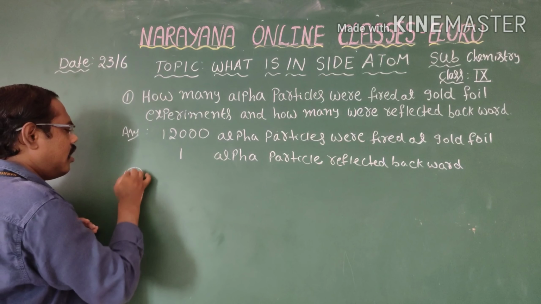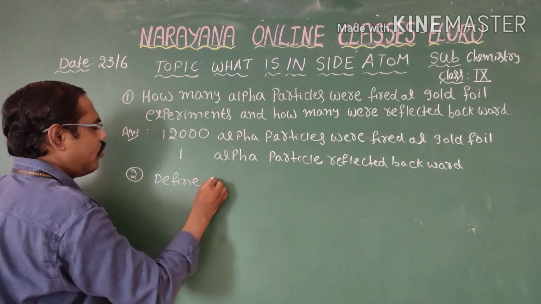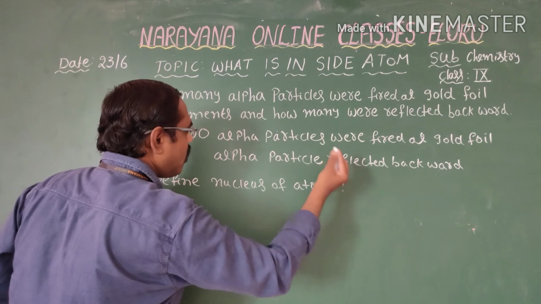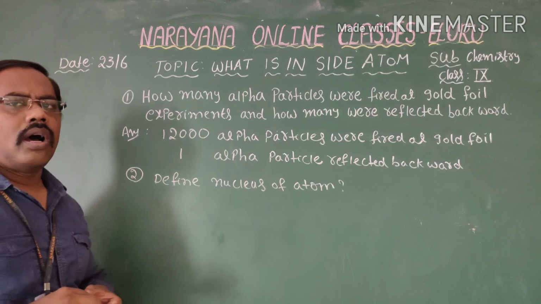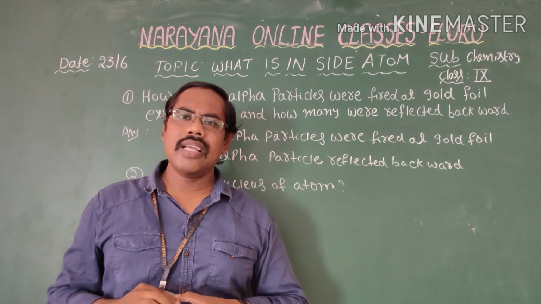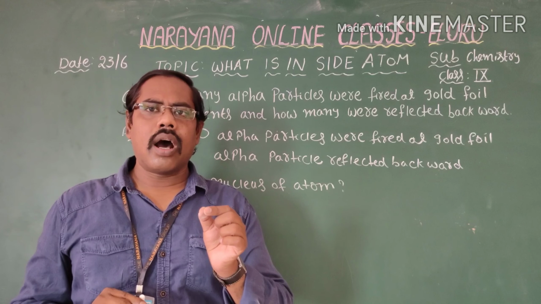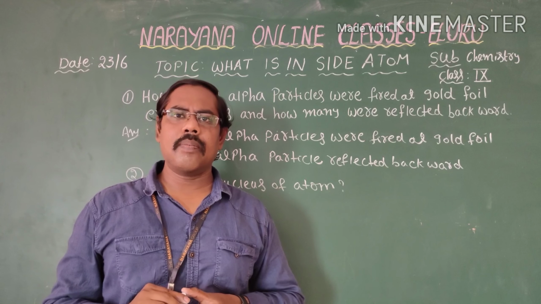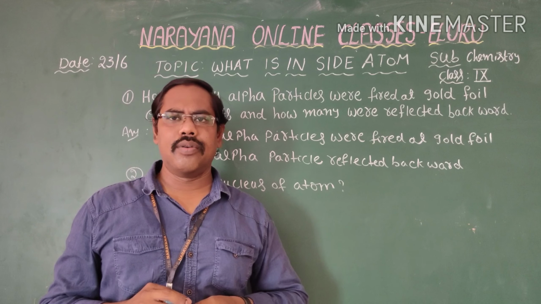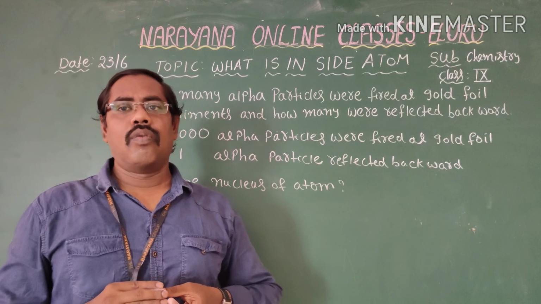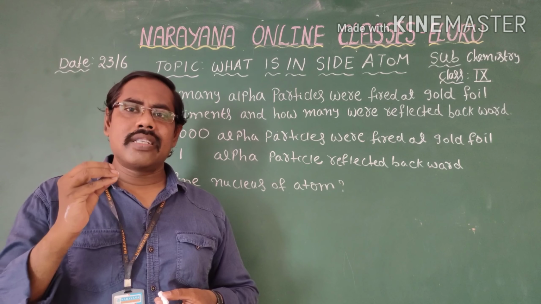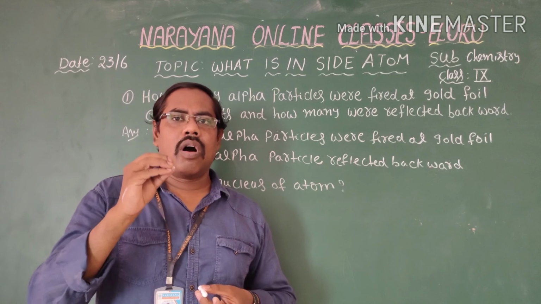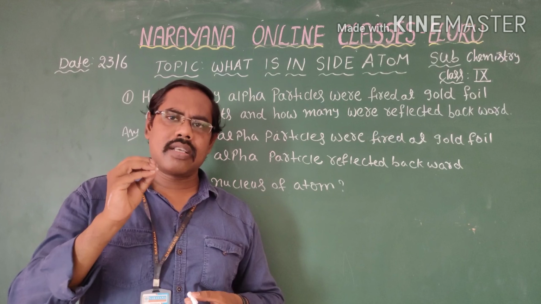The second one is: define nucleus of atom. What is the nucleus? The center core of the atom is called the nucleus. In other words, the center part of the atom is called the nucleus. Otherwise, we can say the total positively charged material which forms a small denser part in the atom is called the nucleus.